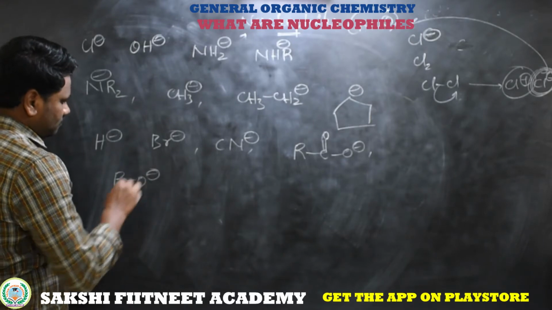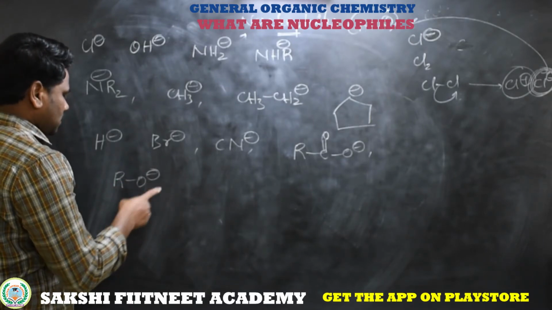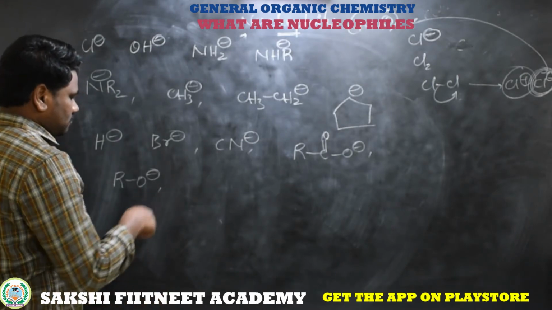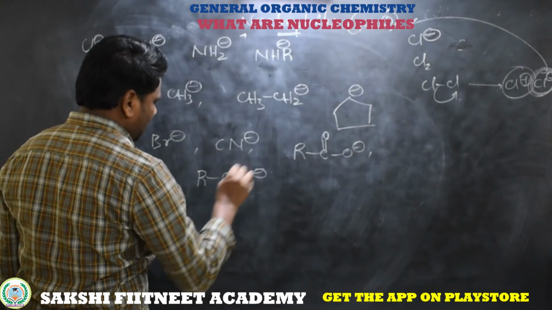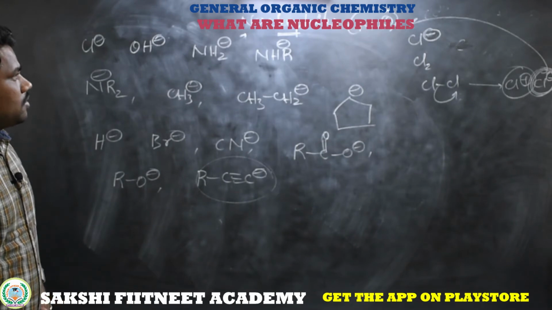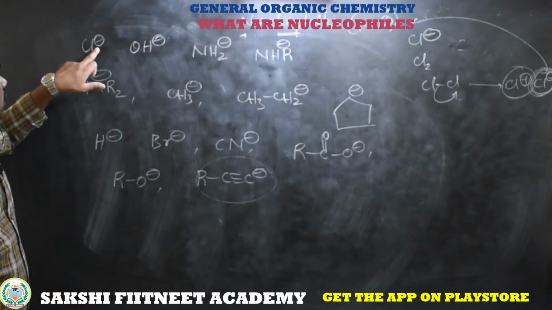Alkoxide group: when alcohol is decomposed, we will get alkoxide plus H plus, so this alkoxide group acts as a nucleophile. Then RC triple bond C minus is also acting as a nucleophile. So simply, what is a nucleophile? The group or element which has a negative charge.